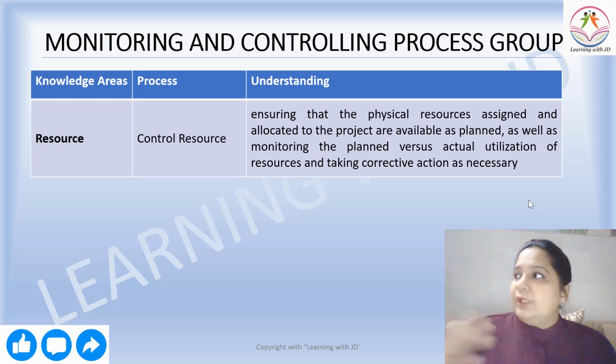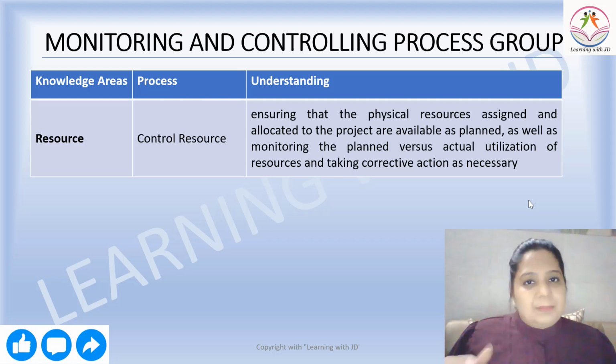That you planned that you need a place for 100 people to sit, but ideally only by 80 people you are able to still work. So planning versus actual utilization of resources and taking corrective action as necessary. So that is the part of control resources.